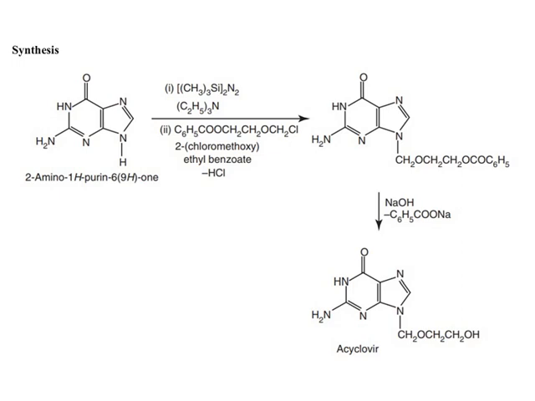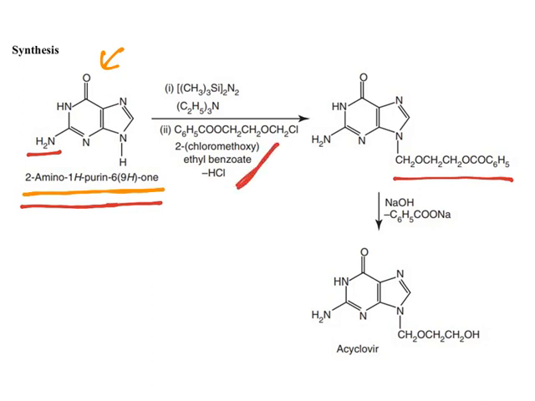Now let us understand the synthesis of this one. It starts by taking the purine nucleus with a 6 ketone. Now look at them: with 6 ketone and 2 amino group, 2-amino purine 6-one is the starting material. And what side chain is required? To add that side chain, 2-chloromethoxy ethyl benzoate is taken.